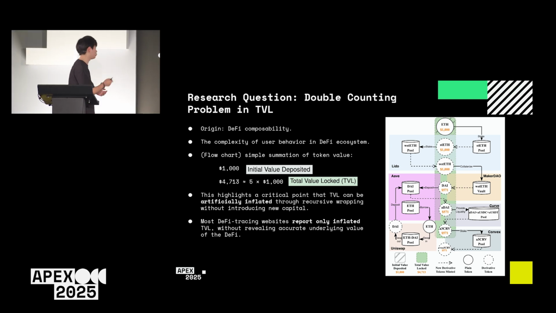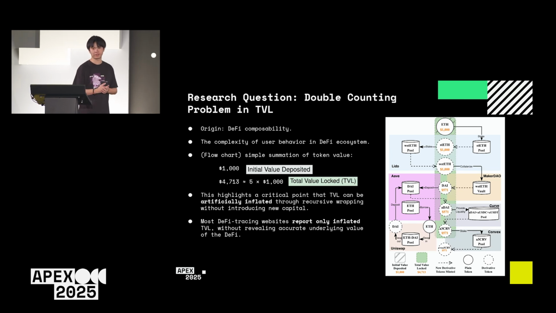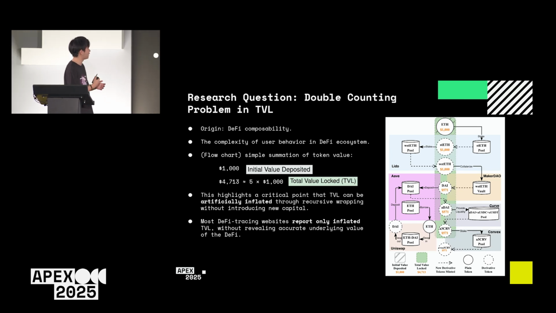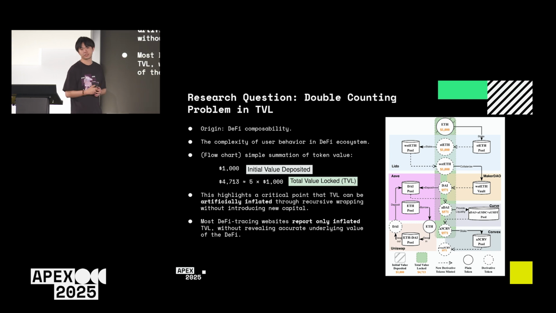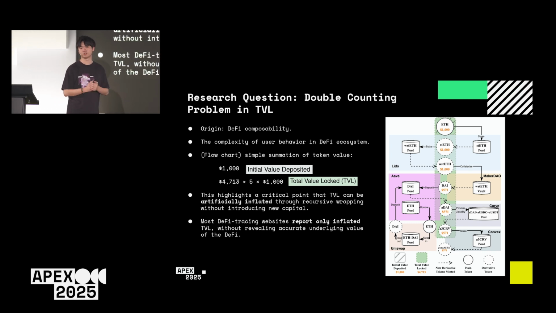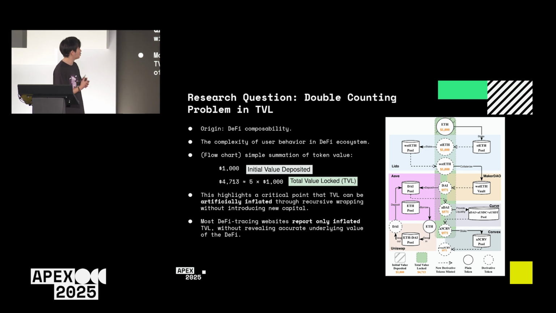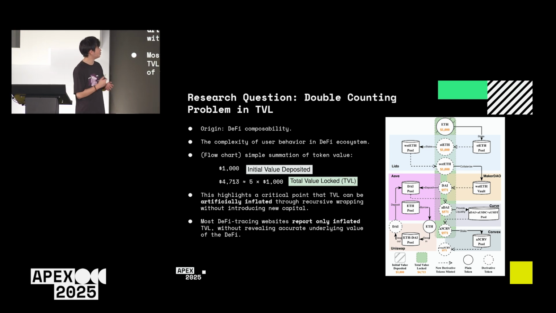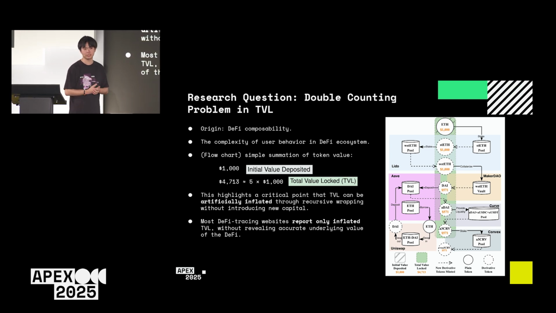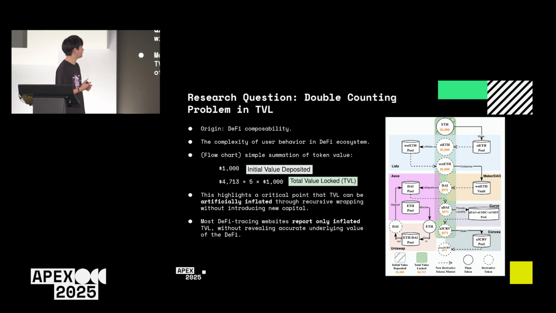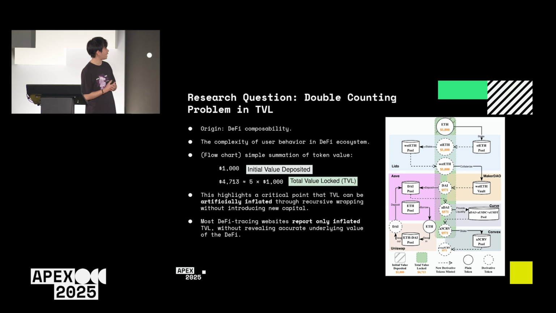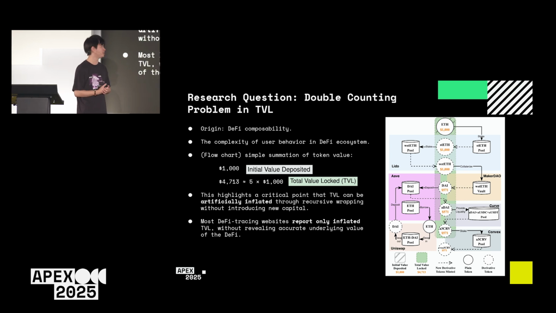On the right-hand side, we show a flowchart illustrating the complexity of user behavior in decentralized DeFi ecosystems. Let's walk through an example. Suppose I have $1,000 of Ether. As a DeFi user, I can deposit my $1,000 Ether into Lido to generate $1,000 stETH to earn rewards and maintain my liquidity. Then the $1,000 stETH can be staked and generate wstETH.